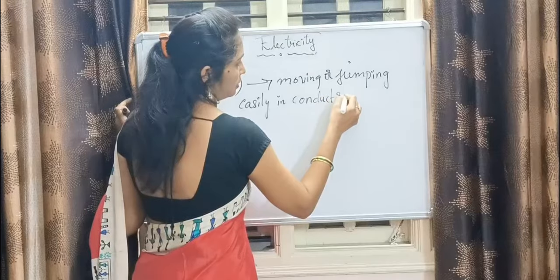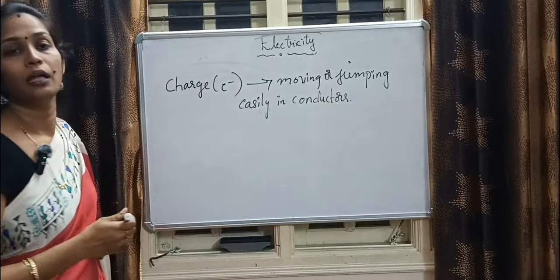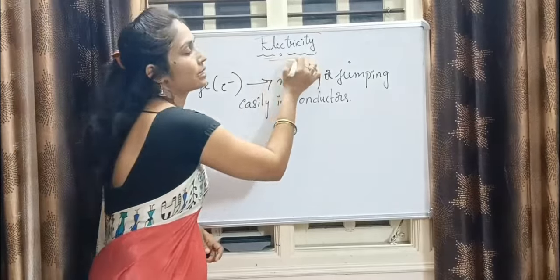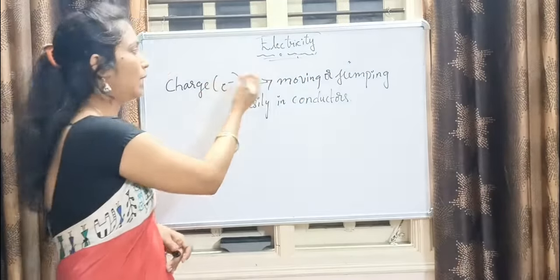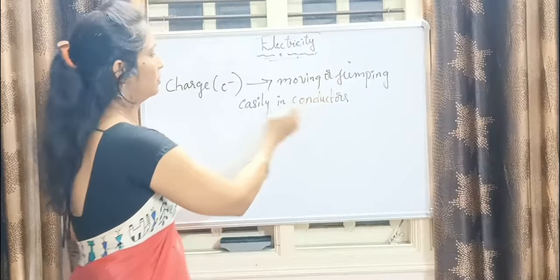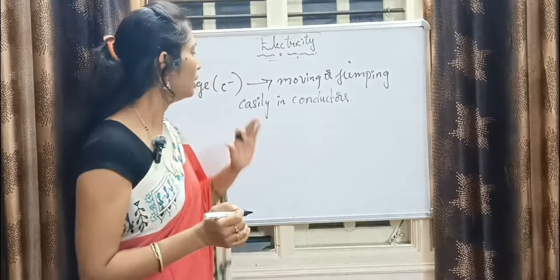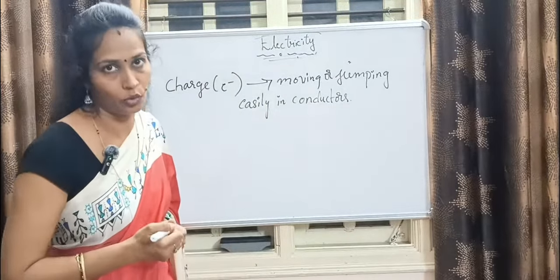That is the reason these electrons easily generate electricity. That I told you, electrons need to move from one atom to another atom. That is possible in the case of conductors only.